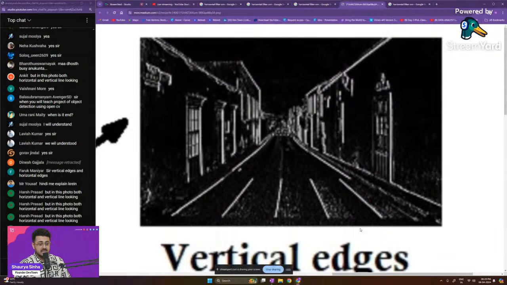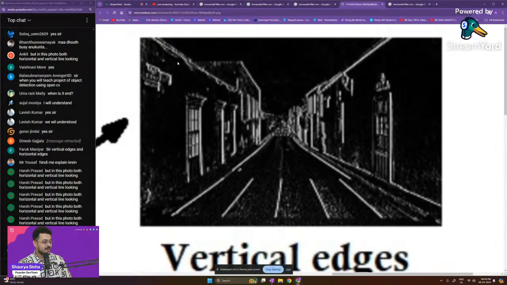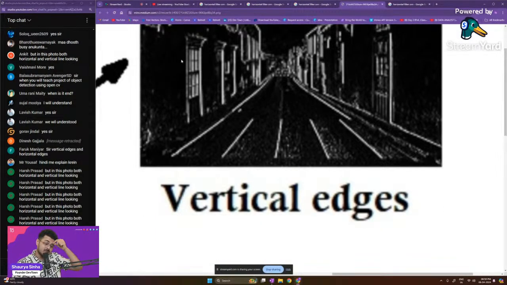In the first image, you are able to see that anything that is completely horizontal in nature is not being shown over there. Anything that is tilted a little bit has a horizontal component as well as a vertical component, so only the vertical component is coming up right over here. Again, this is common sense. I don't have to teach this. You have to think about why there is a horizontal component. Think. Okay, so the next thing, what was I saying? I forgot.